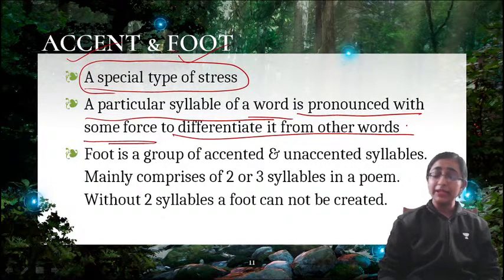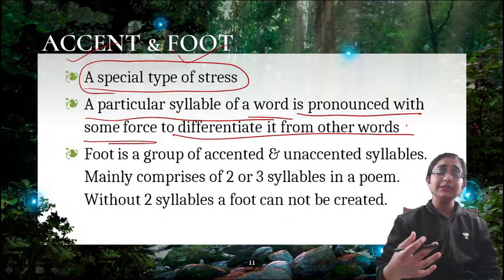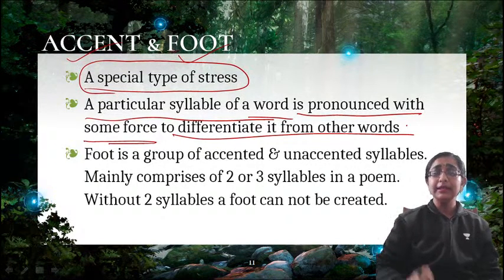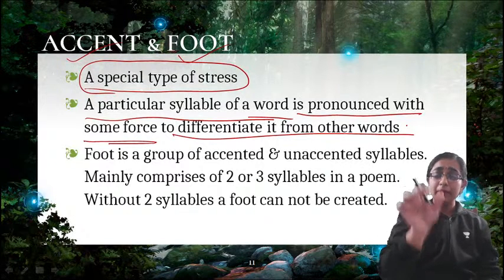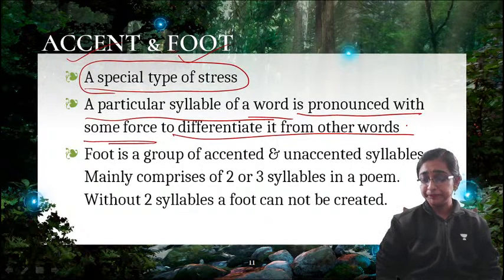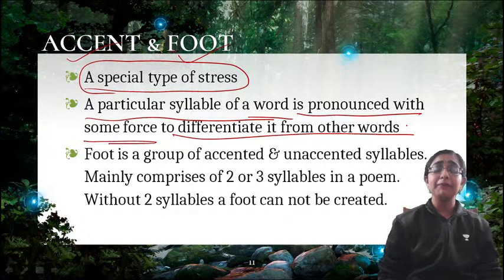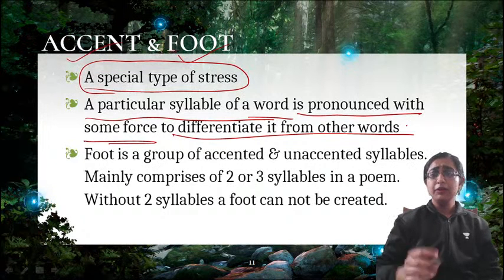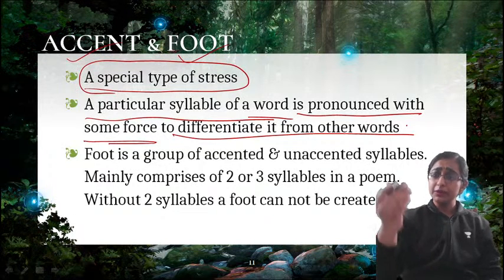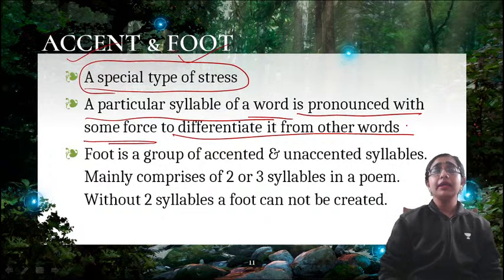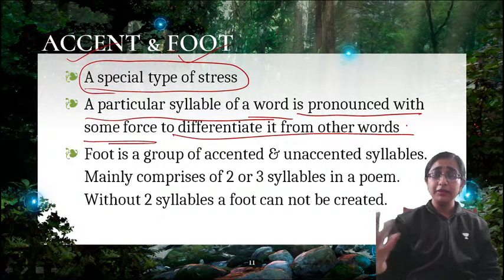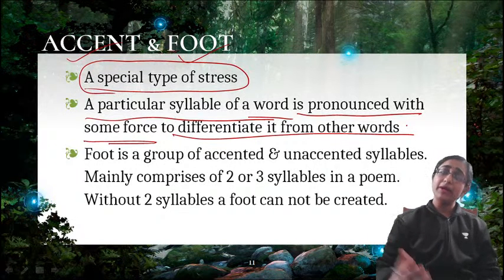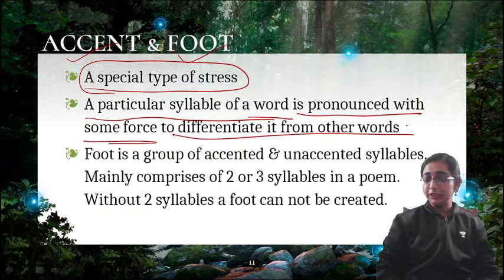So what does that mean? That in English words, we often use accented words, which means stressful words. A particular part of the word is stressed, and it mainly happens in prosody. So we normal people do not use the stress properly, but if you hear English words from an Englishman or from any foreigner, you can understand how stressful the English language is.